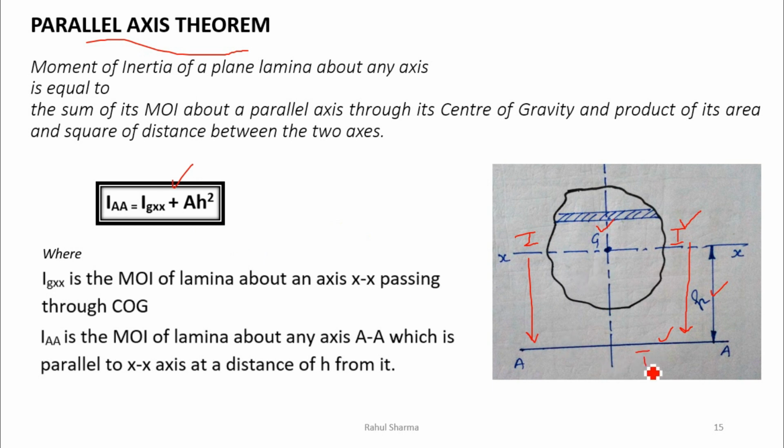Now let's say we have to go in reverse. We know the moment of inertia about this axis, which is outside, not on the centroidal axis. If I want to shift this moment of inertia to this centroidal axis, then we will subtract this term, A h square. You have to remember, you will come to know when you solve the numericals, you will come to know about this concept, right?